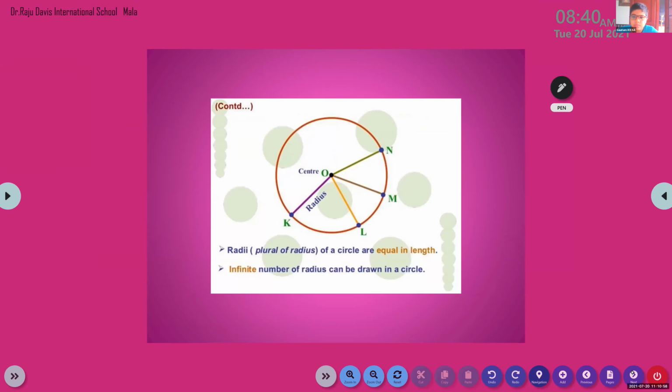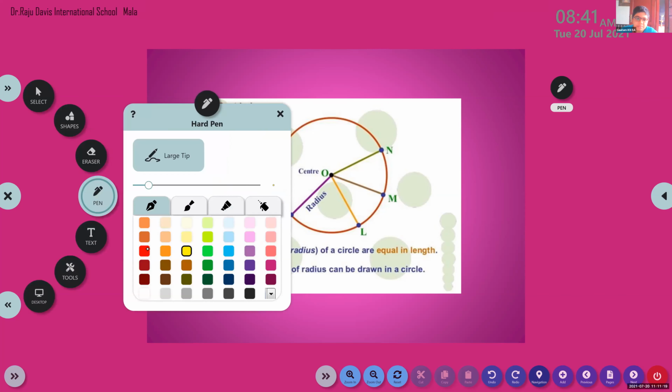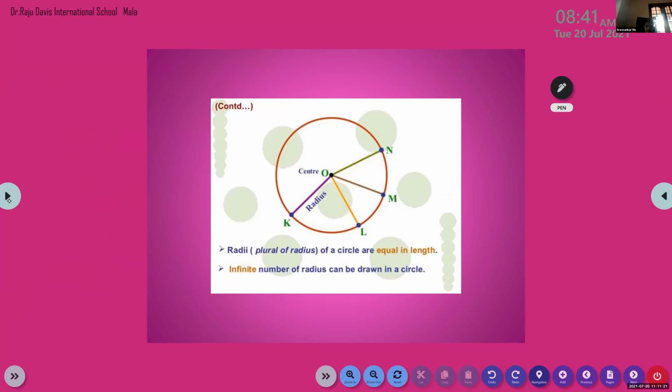See, children, you can see different radius there. So radius is a line segment, right? Yes, ma'am. Equal length. Starting point and ending point. Now keep quiet. Listen. See, children, all the radius. See, this is a radius. This is a radius. So the radius is a line segment, right, children? Yes, it has a starting point and an ending point.